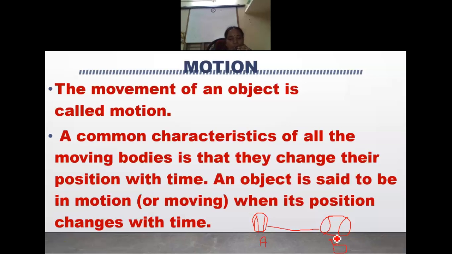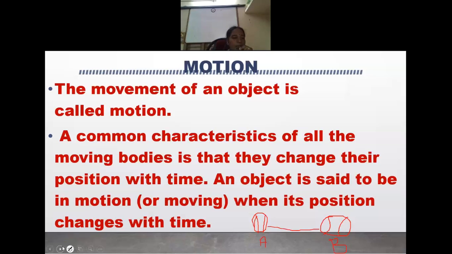There is a movement in this object, so this is known as motion. An object that shows movement is called motion. The movement of an object is called motion, and anything that moves in its position is known as motion.